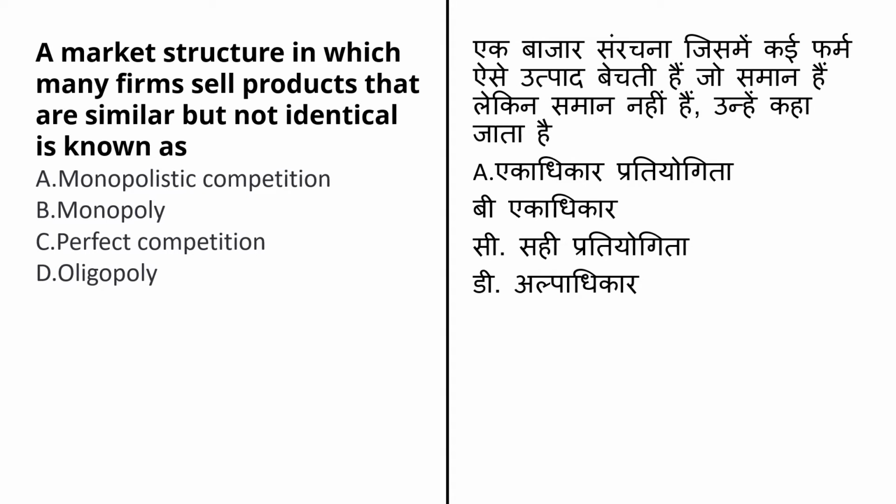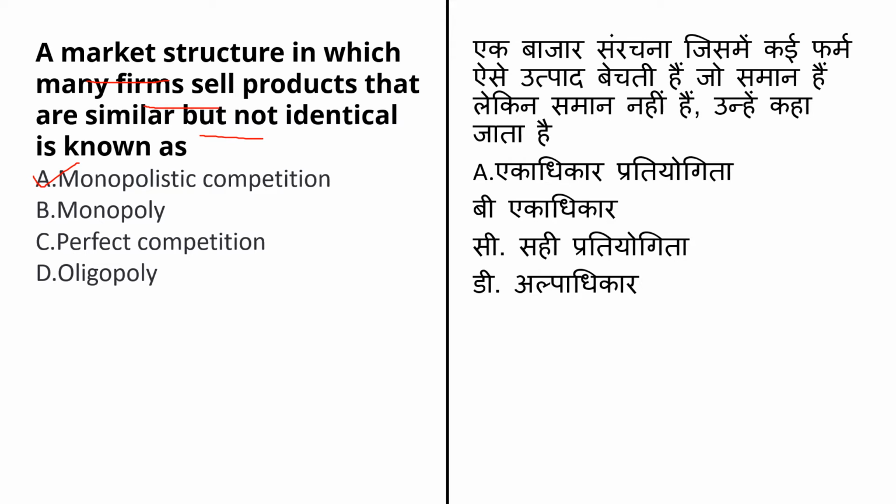The next question is: a market structure in which many firms sell products that are similar but not identical is known as. In the given question, they ask about firms selling similar products but not identical ones. In which market structure? The options given are monopolistic competition.